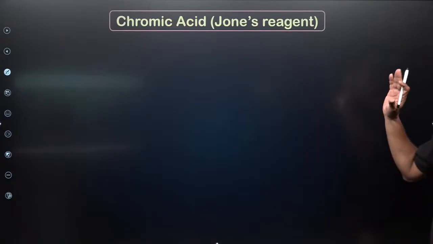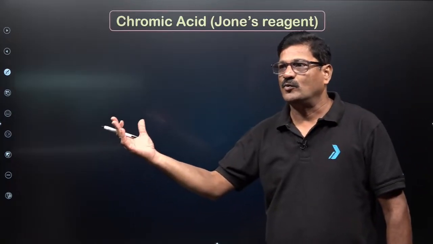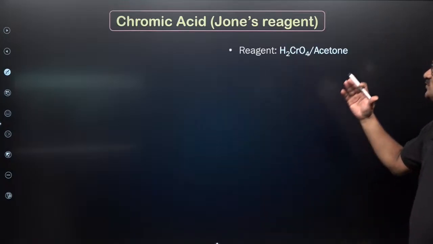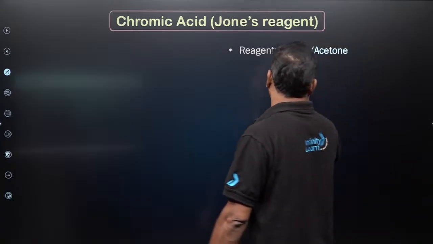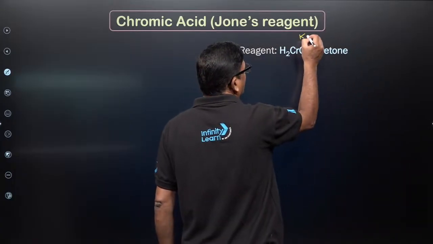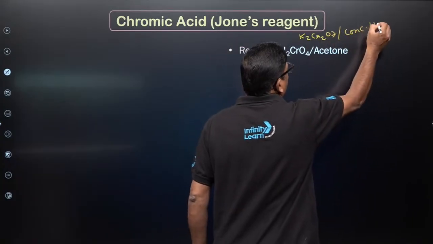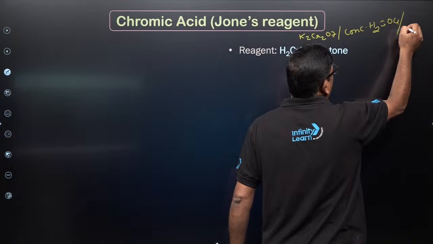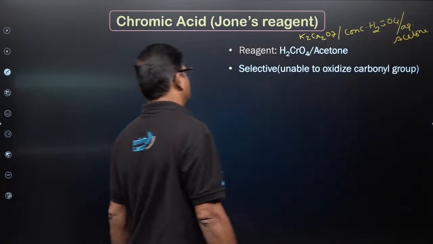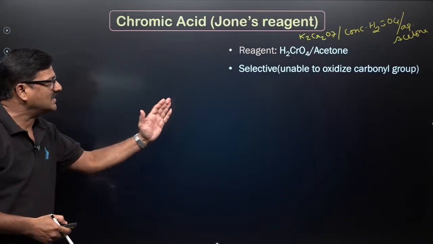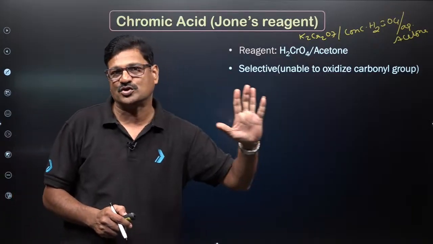And moving ahead, the most confusing part is coming with the chromium oxides. With this chromium oxides, you say Jones reagent, that is called chromic acid, that is H2CrO4 and acetone, or K2Cr2O7 and concentrated H2SO4 and aqueous acetone. You can also say this, a selective oxidizing agent, but it cannot oxidize carbon to carbon double bond.